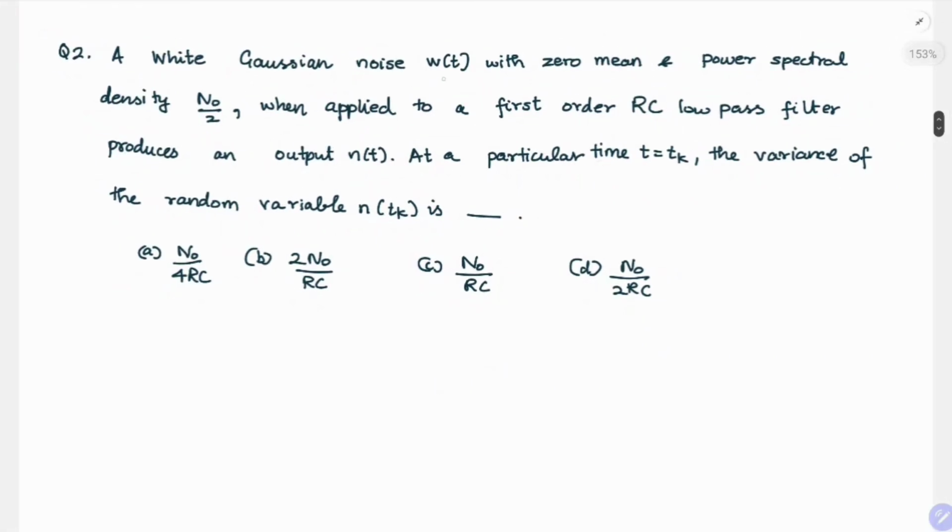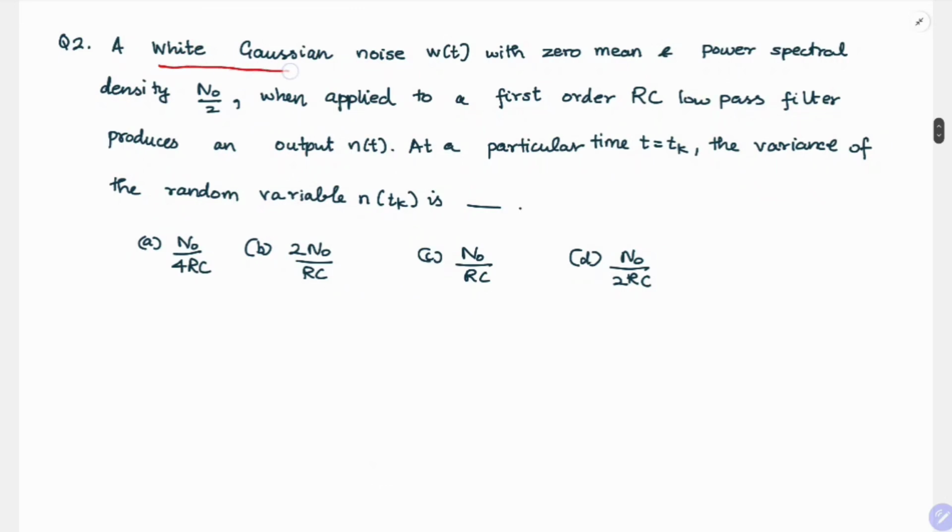Here we have another question on communication systems from GATE EC 2024. A white Gaussian noise W of t with zero mean and power spectral density N naught by 2, when applied to a first order RC low pass filter, produces an output n of t. At a particular time t equal to tk, the variance of the random variable n of tk is dash. Before attempting to solve this, we need to understand many terms.